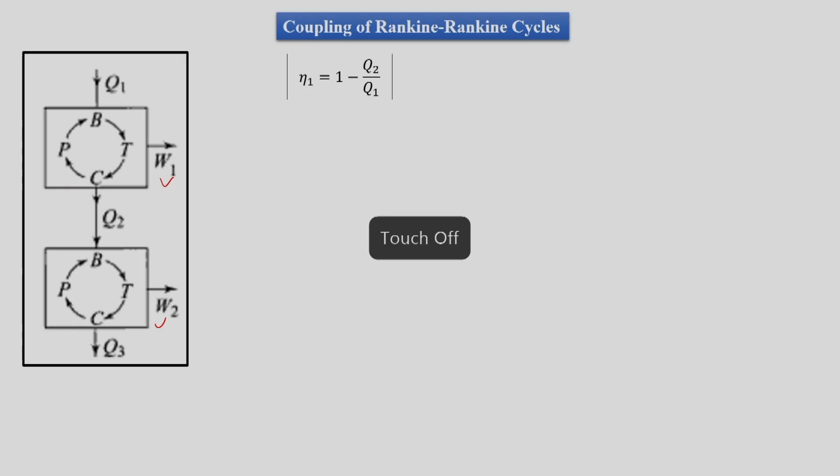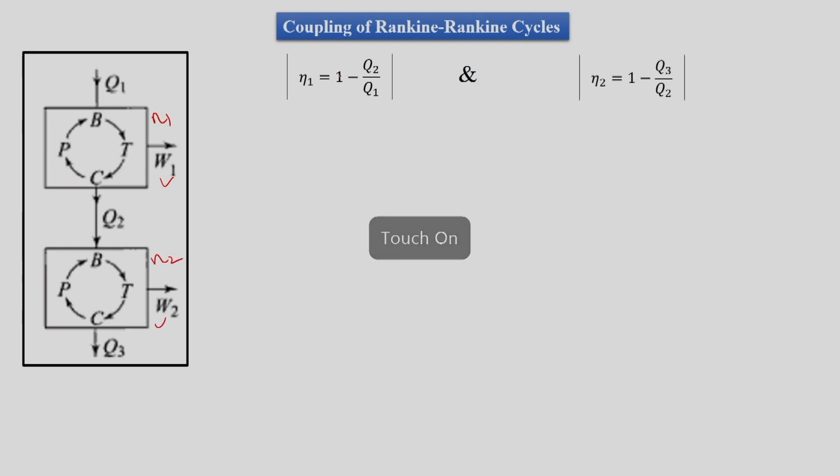So, let us say that eta 1 is the efficiency of the topping cycle. Practically speaking, we are not talking about which is a topping cycle and which is a bottoming cycle. We are not focusing upon whether the Rankine cycle exists at the topping or bottoming, but in general this derivation is valid for the cases where we have two Rankine cycles coupled elsewhere. So, this cycle has efficiency eta 1, this cycle has efficiency eta 2.